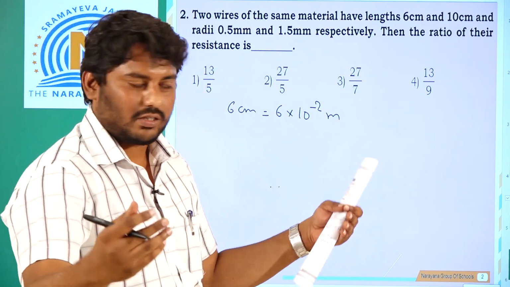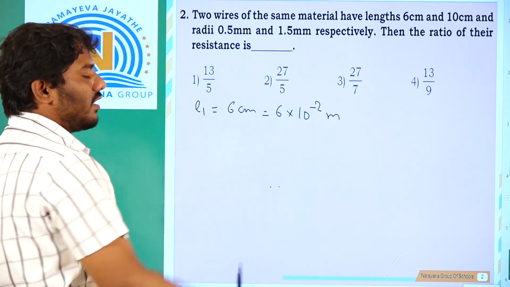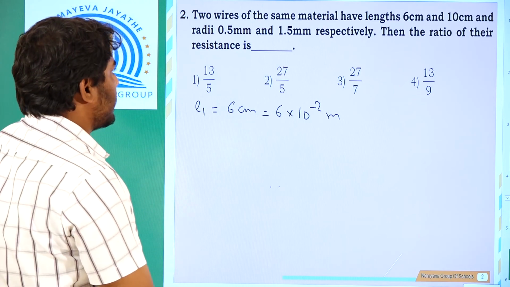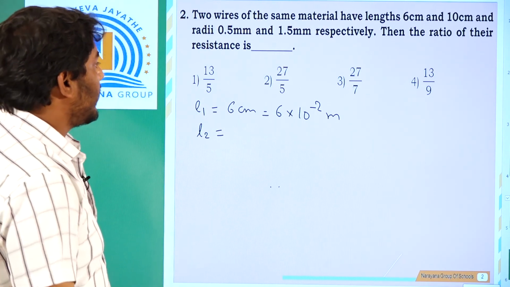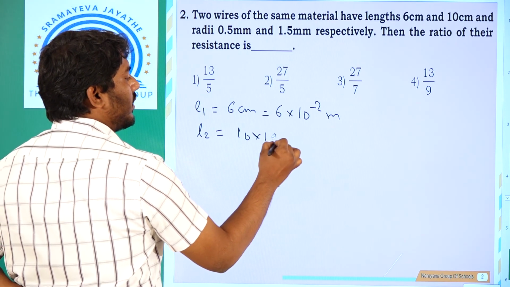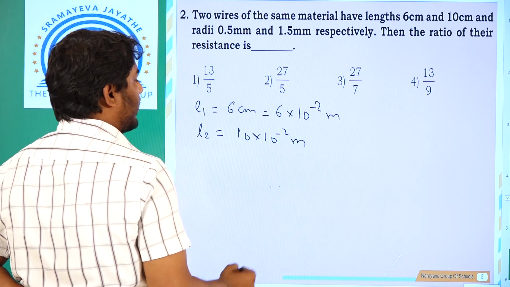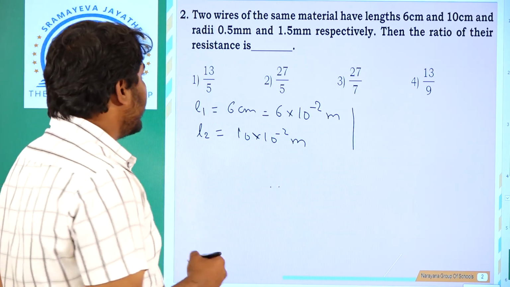There are two wires. Let us assume one wire as L1. L1 is 6 into 10 to the power of minus 2 meters. Similarly, L2 is 10 centimeters, which is 10 into 10 to the power of minus 2 meters. Then the radii are given in millimeters.